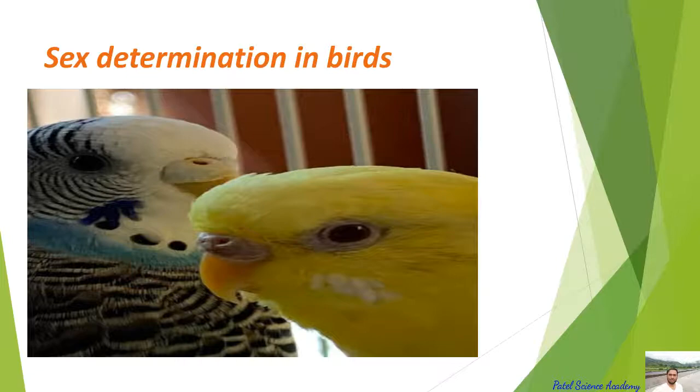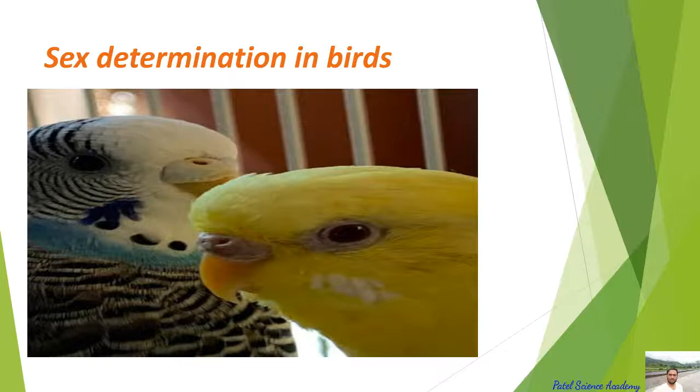So what are the chromosomes here? ZW and ZZ. So the sex determination in the bird is ZW-ZZ type. In this type, females are heterogametic and produce two types of eggs. 50% carry the Z chromosome, while the other 50% carry the W chromosome. So here it is exactly opposite to the human: the female has different types of chromosomes, Z and W, not two same chromosomes like the human body.